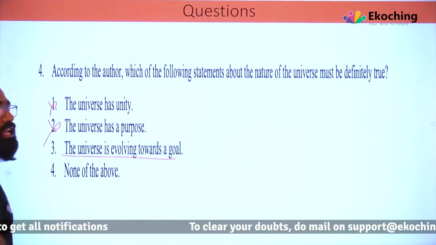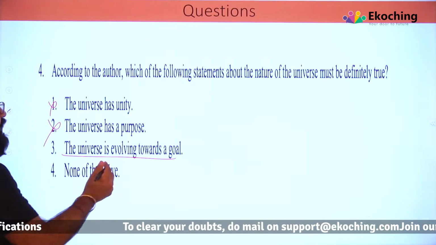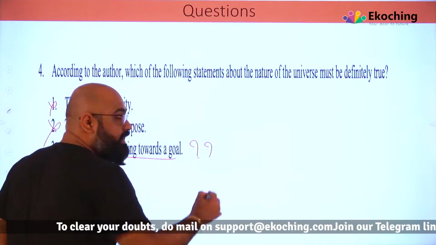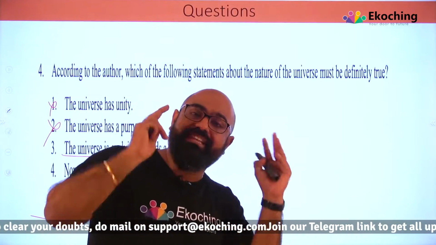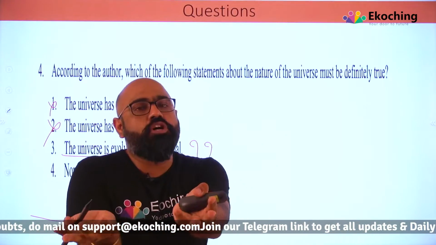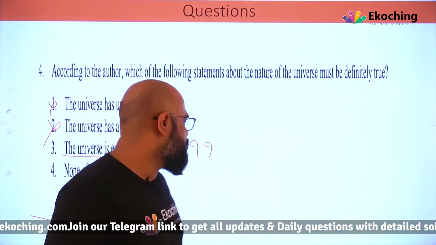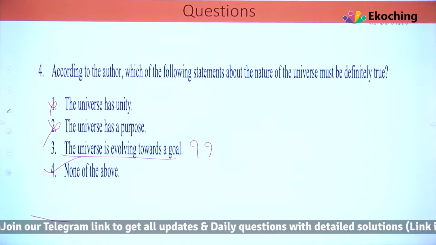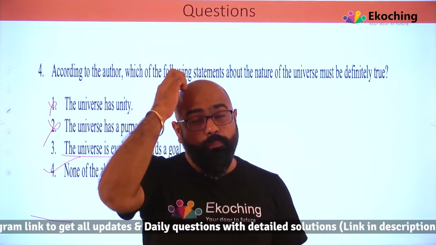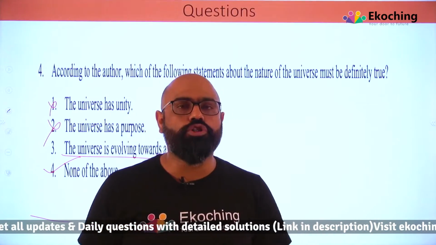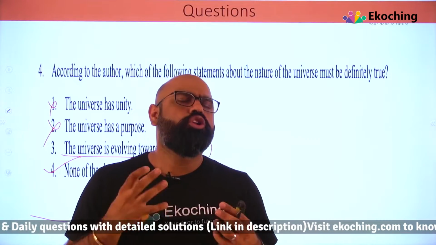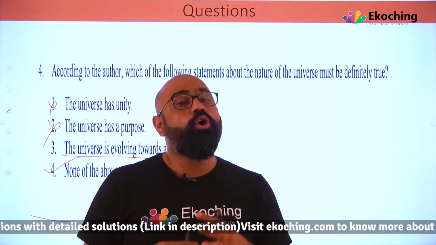The universe is evolving towards a goal. Again, that's a question mark, not given. Again, it was a question mark there also. Are we approaching towards a goal? Again, a question mark. These are the questions which we need to answer, and that's why the answer should be none of the above. I hope you guys are getting it after so many videos on, let's say, reading comprehension. You must be getting a little confidence to solve questions.